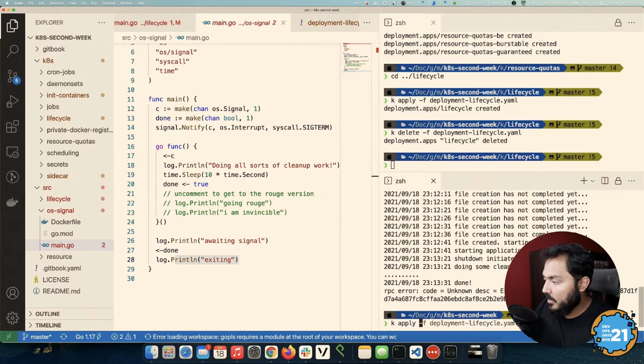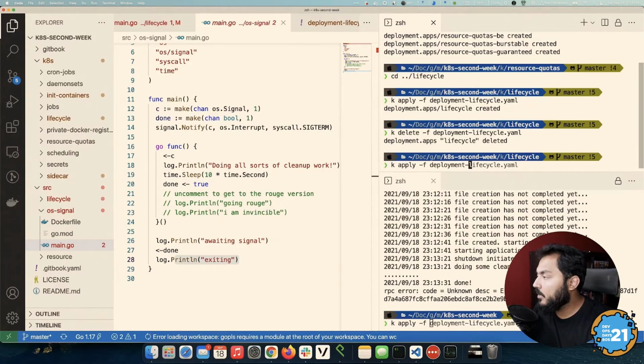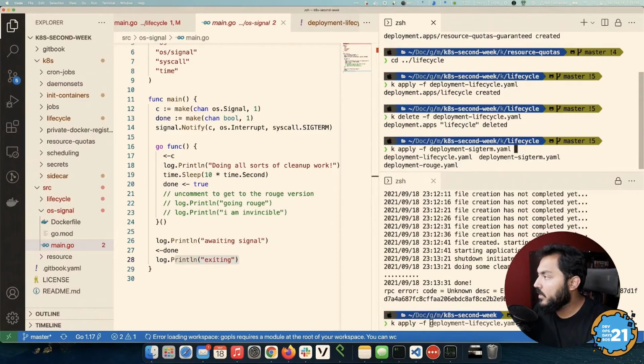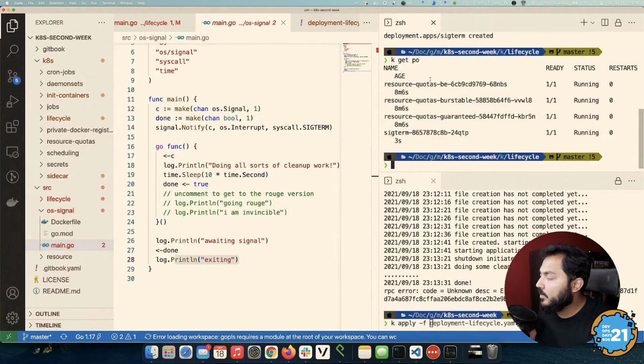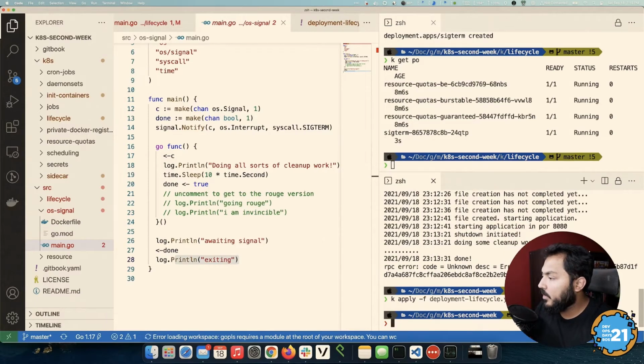So kubectl apply -f deployment. Oh, not this one. I actually should deploy here. kubectl apply -f deployment, and we're going to deploy the SIGTERM example. So our pod is running. I can do kubectl get po. I have a bunch of other ones already running. I will actually get rid of them.